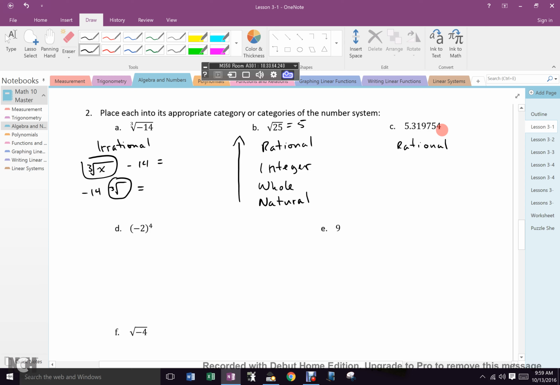But what happens right here? It ends. So this, as a fraction, is 319,754 over 1 million. Is that a fraction? Are those both integers? Is the denominator 0? So that means that is rational. Everybody cool? Okay. What about the next one?